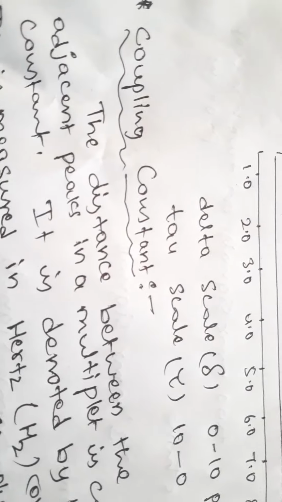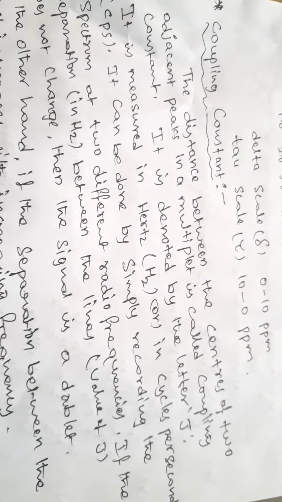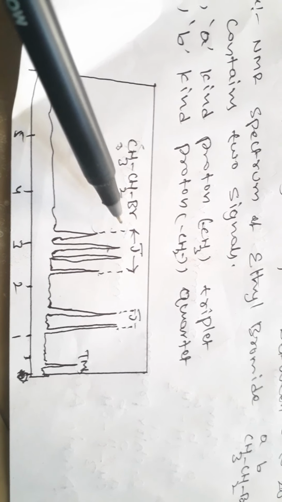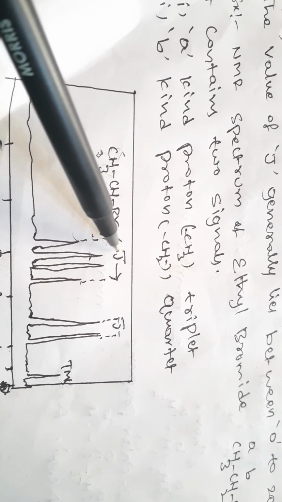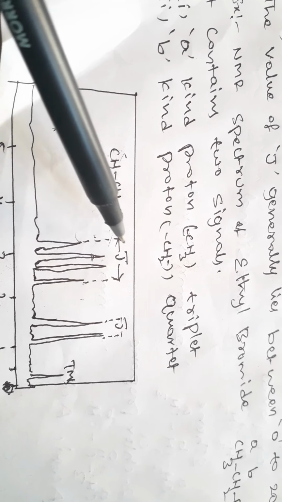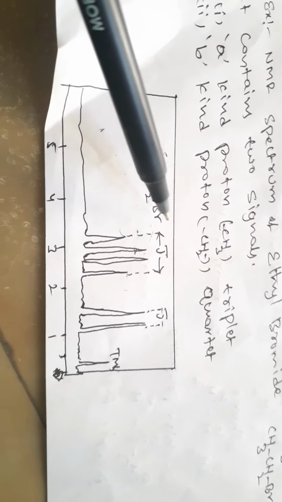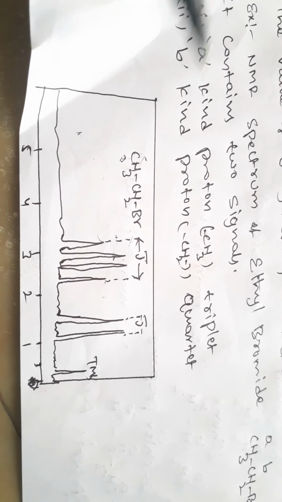Next, the last subtopic, coupling constant. The distance between the centers of two adjacent peaks in a multiplet is called the coupling constant. It is denoted by the letter J. Its units are hertz or cycles per second. It can be determined by simply recording the spectrum at two different radio frequencies.